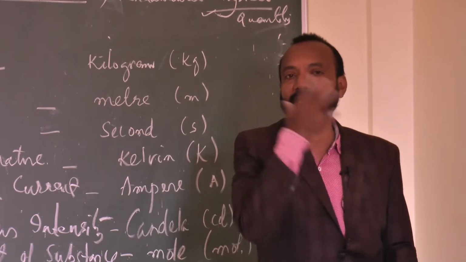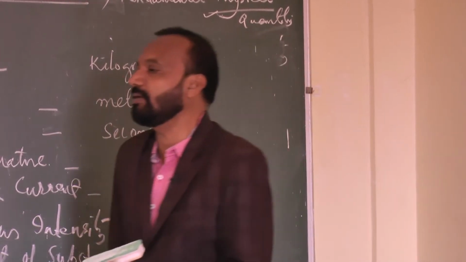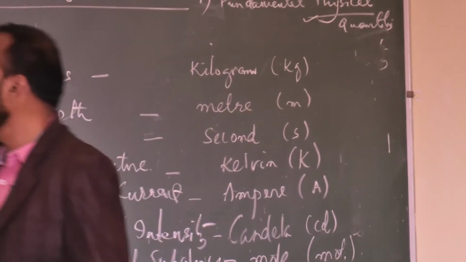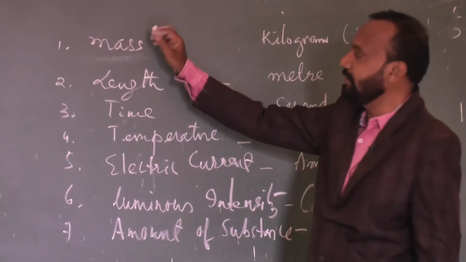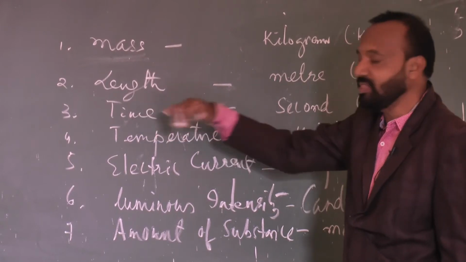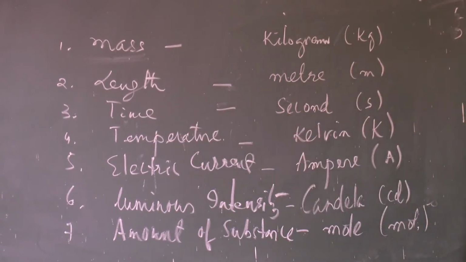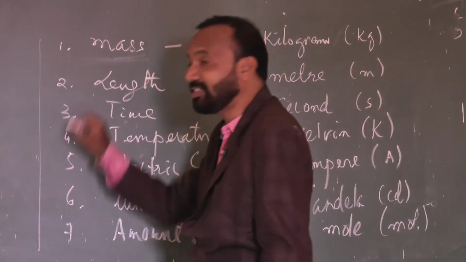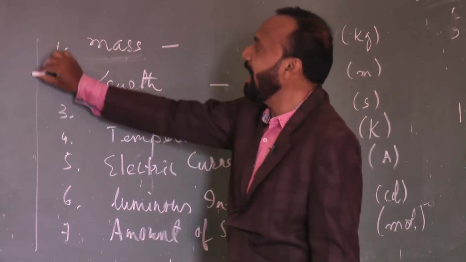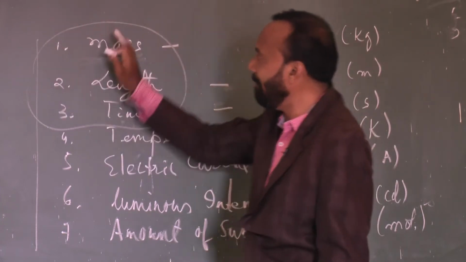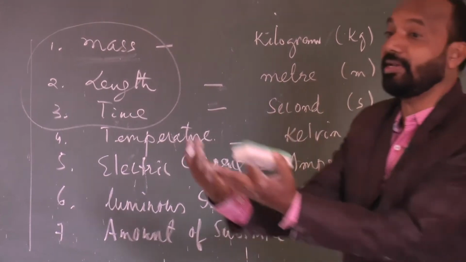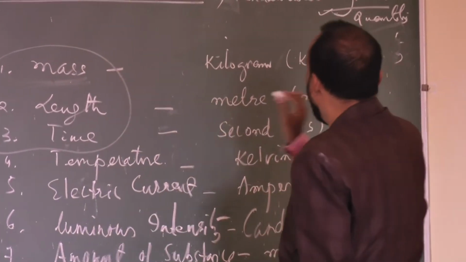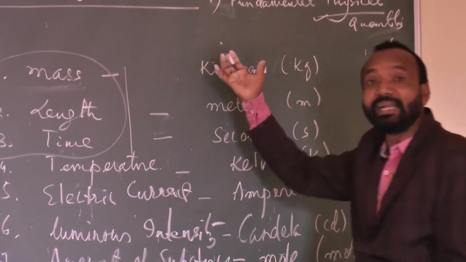In nature, whatever things are measurable mostly belong to this type of quantity. With the help of mass, length, time, any other quantity can be expressed. These are the fundamental physical quantities, the base quantities. If mass, length, time let us measure any other quantity, then those are called derived quantities.